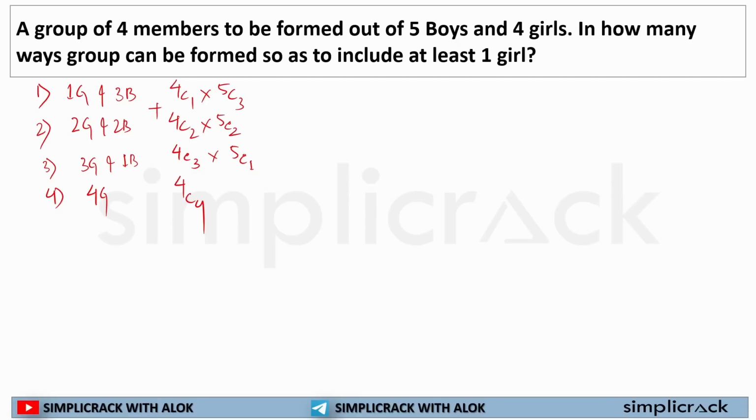Now if I add all these, because all these cases are independent of each other, I will find out the ways in which a group can be formed with 4 members, in which at least one girl will be included. I hope this is clear to each and every one of you.